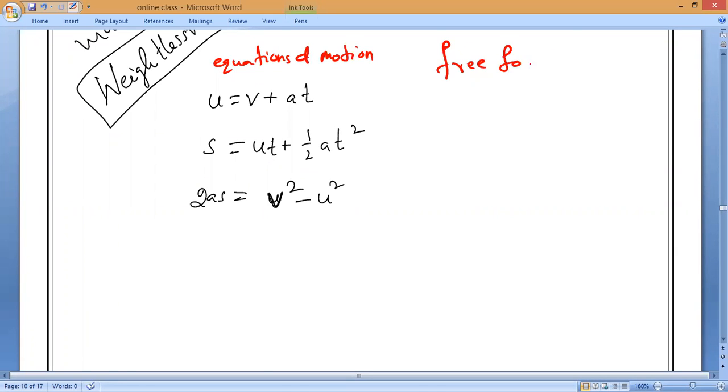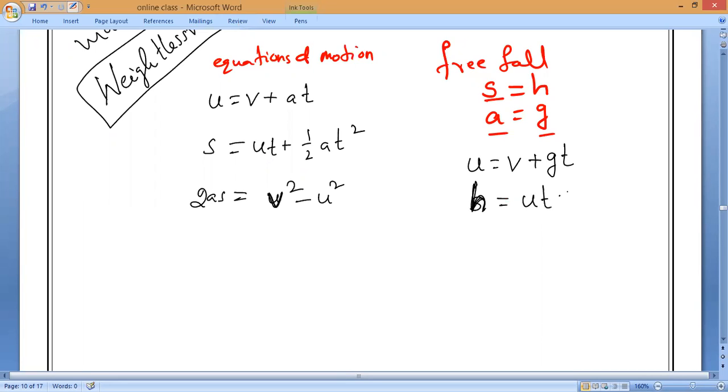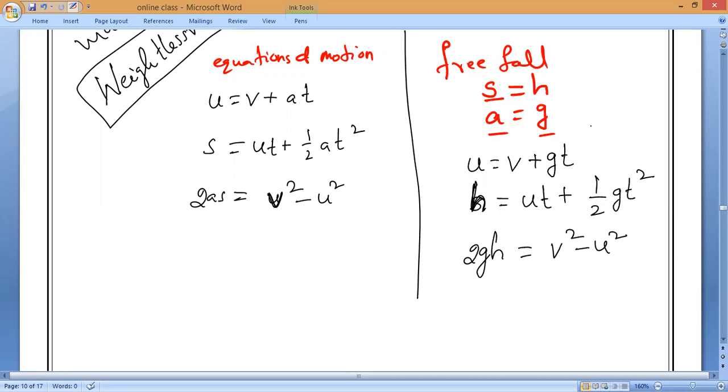Now, in case of free fall, all of you should consider distance equal to height and A equal to acceleration due to gravity. In place of S, write H, and A is equal to G. Modify the equations fast, Mr. Johan. V is equal to U plus GT. Second one, S means what? H. H is equal to UT plus half GT squared. Next, 2GH is equal to V squared minus U squared. These are the equations for free fall. Is it okay, Mitakshri, Harish, Gokul?